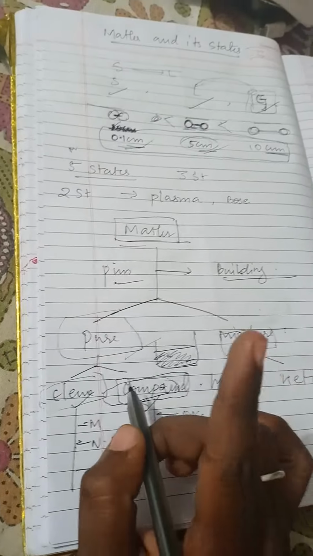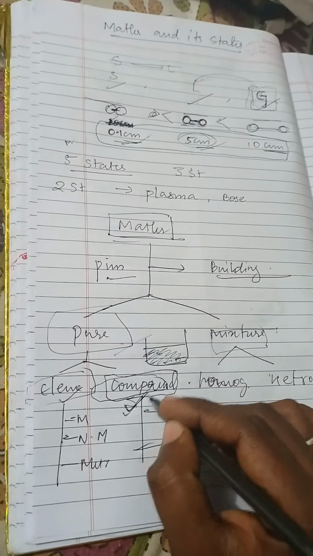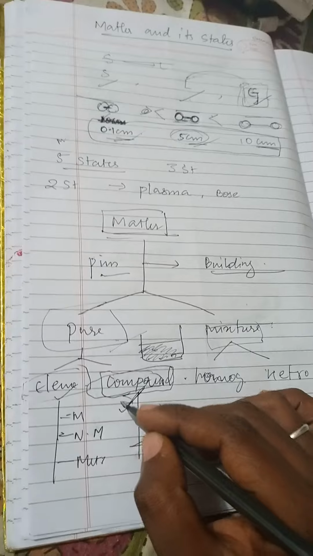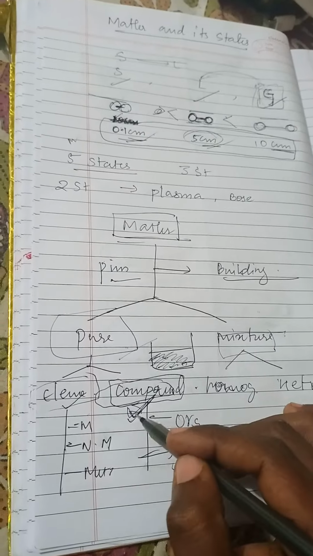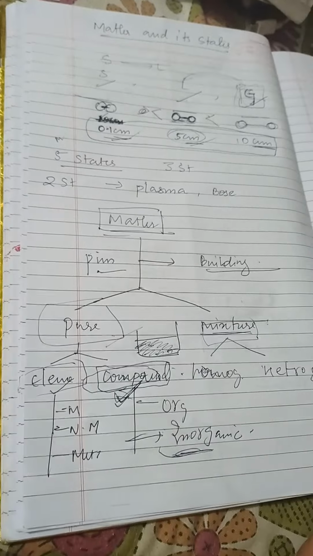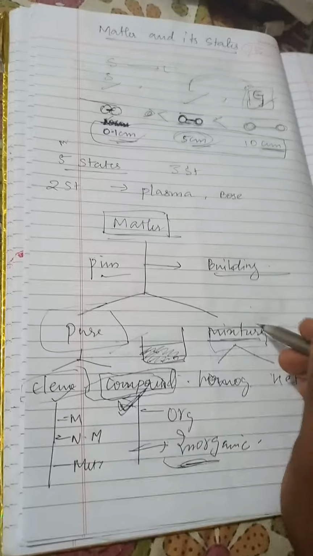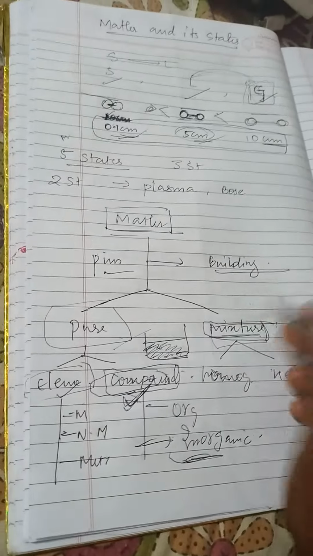A single element is said to be a pure substance, and a compound itself is pure. If I am mixing two compounds, then it becomes a mixture, or an impure substance. Now coming to mixtures, I said that it is an impure substance.